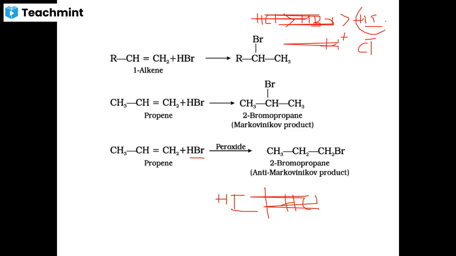Suppose you use HI, it easily dissociates to form hydrogen free radicals and iodine free radicals. Iodine free radicals are very reactive, they combine among themselves and iodine is liberated, no reaction takes place. So therefore, in the peroxide catalyst, the reaction takes place only with HBr. That's why the Kharasch peroxide effect is given only by HBr. So this is how the alkenes react with the halogen acids, hydrogen halides, to give respective alkyl halides.